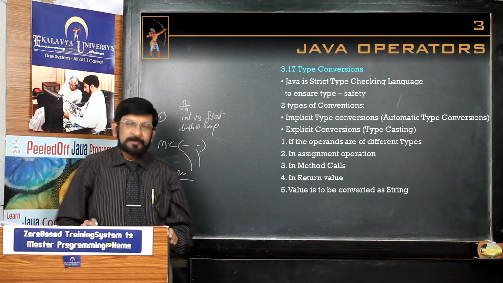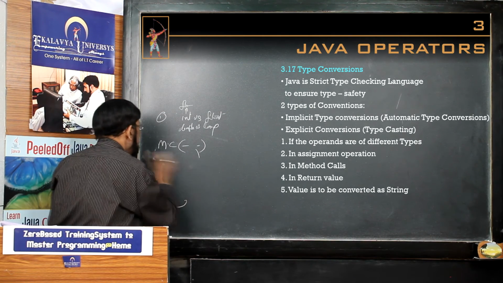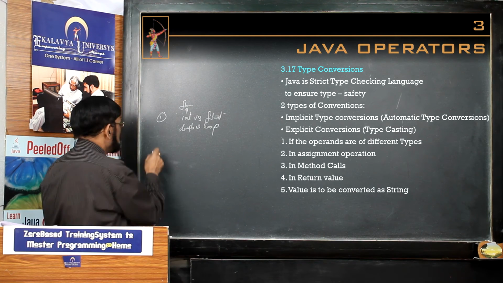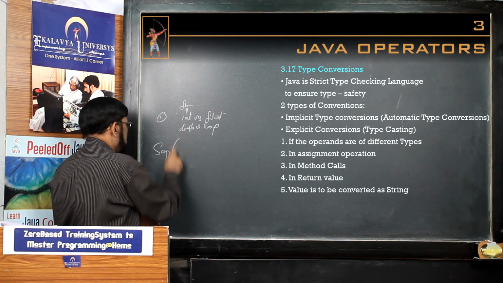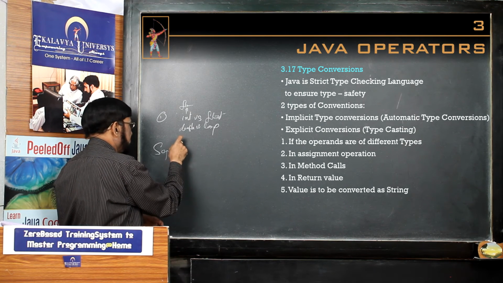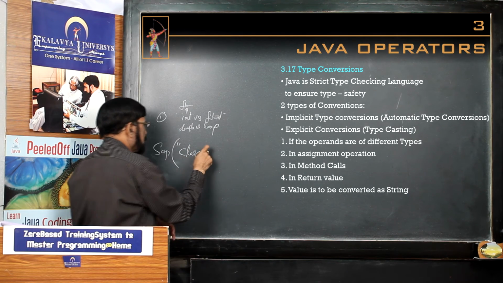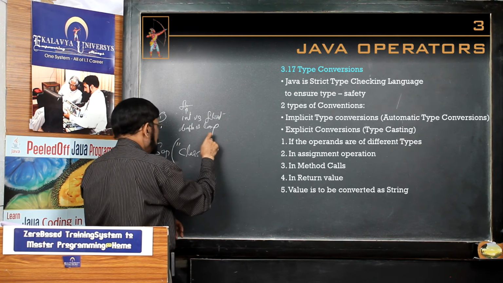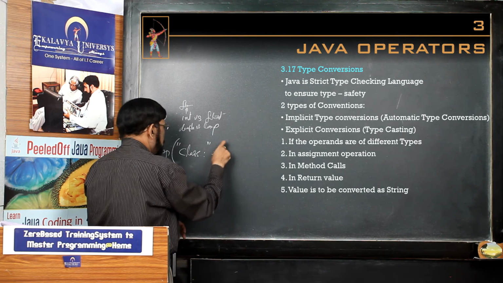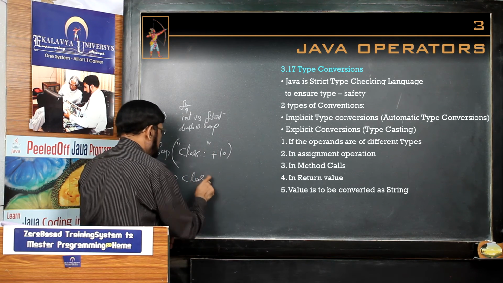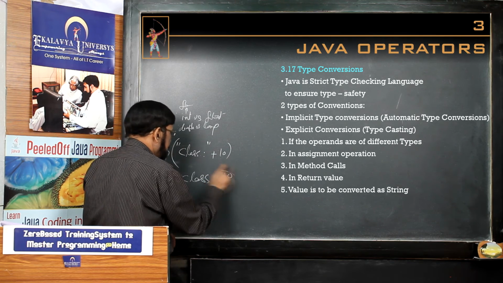And sometimes values should be converted into strings. Suppose an SOP statement, already we discussed. Here, suppose we have written like this: "class is" plus 10. Then what is the output of that? Class is 10.